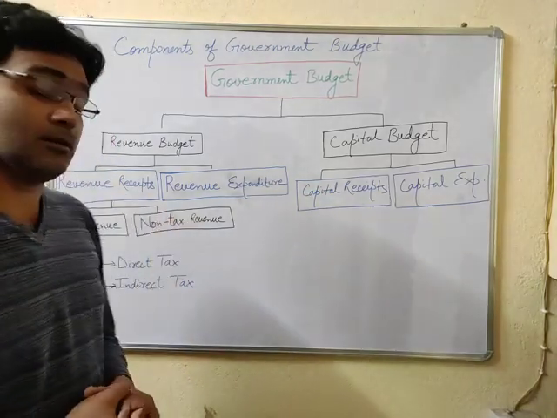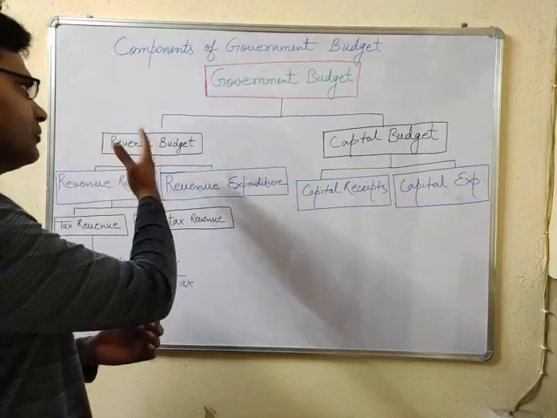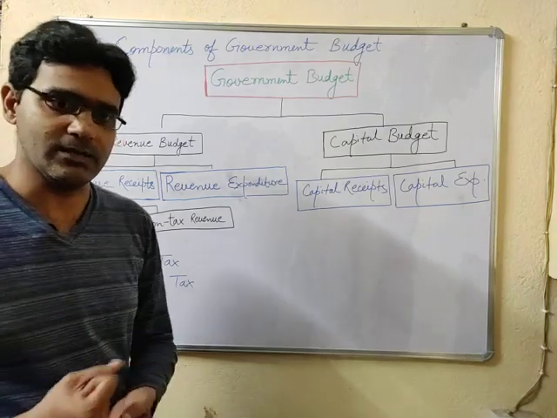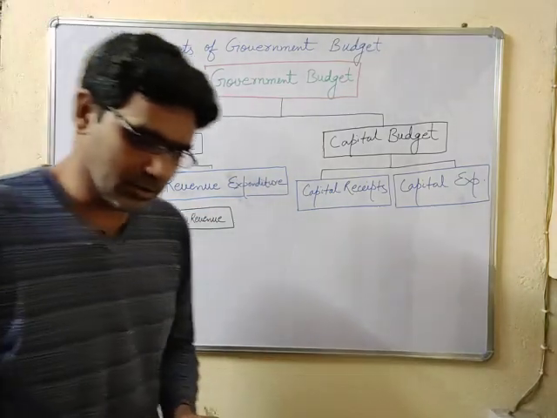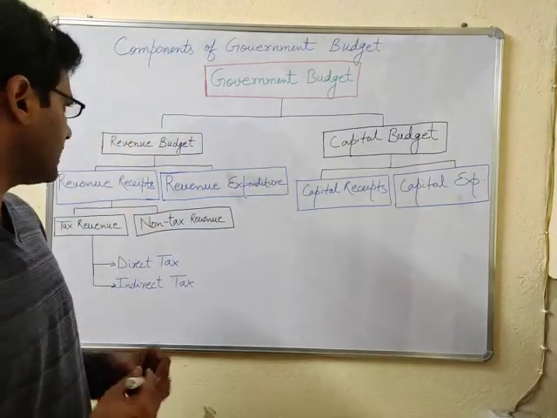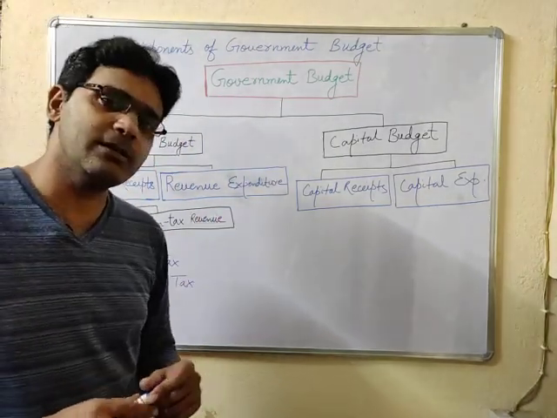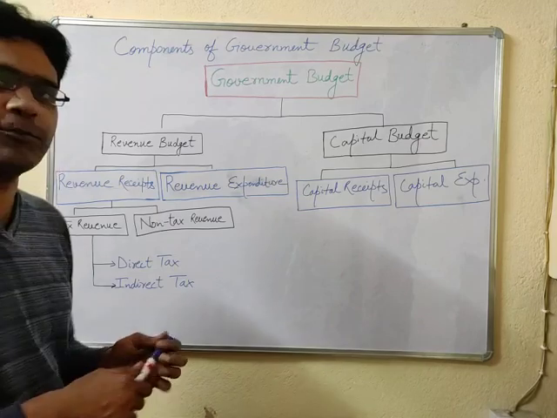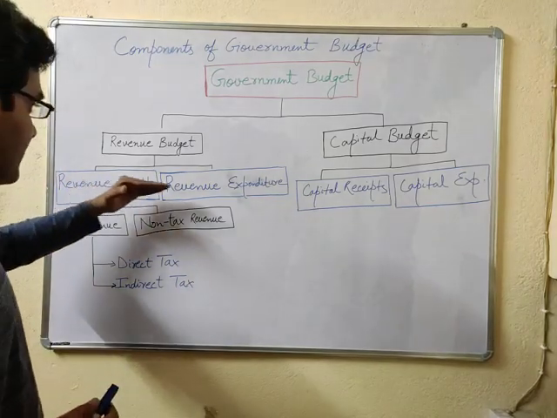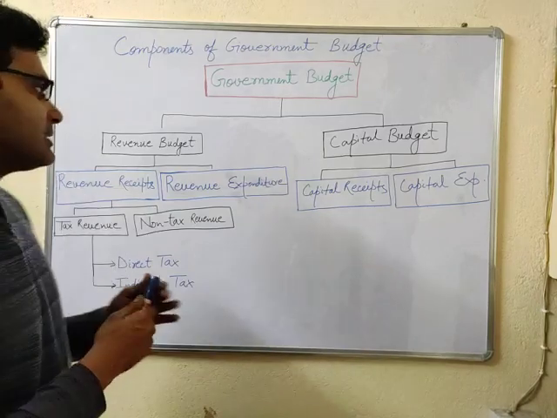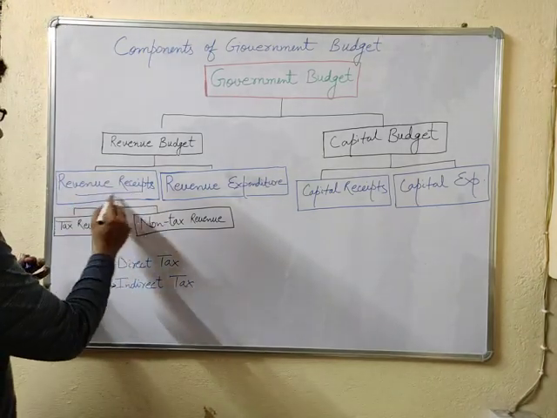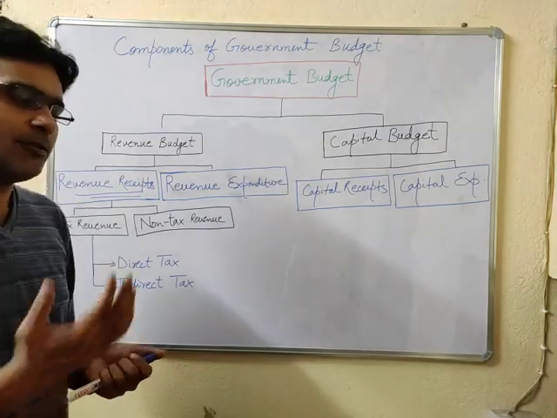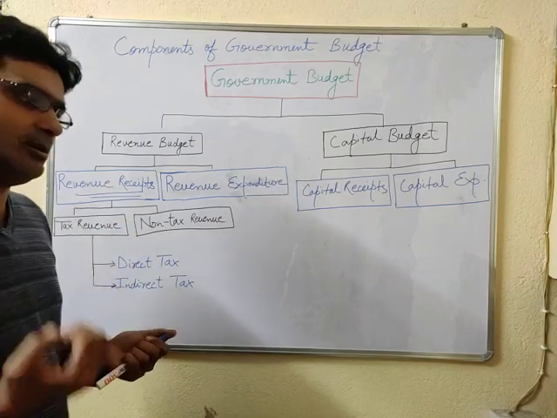In this class, we will be dealing with the revenue budget only, and we will be taking care of the capital budget in our next class. So in short, we have revenue receipts, revenue expenditure, capital receipts and capital expenditure. Now we are moving with the revenue budget. The revenue budget consists of revenue receipts and revenue expenditure. As I have told you, this account consists of all the receipts and expenditure which are related with the current financial year only.